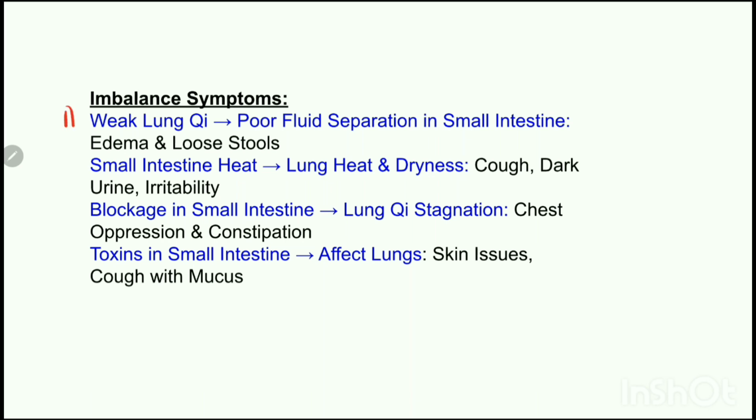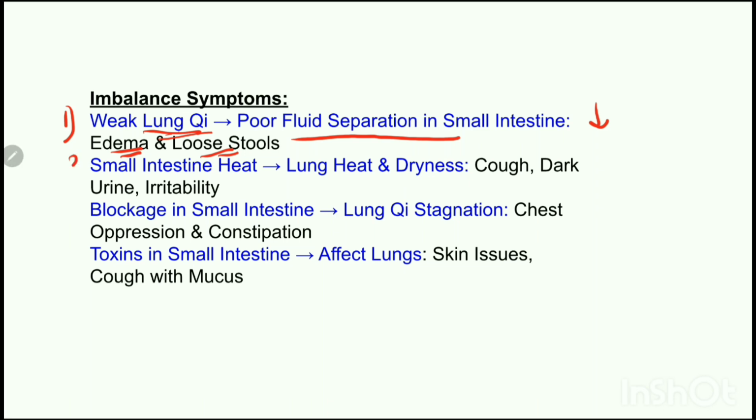The first one is if the lung chi is weak, it will lead to poor fluid separation in the small intestine. And if there is poor separation of fluid, then that will cause edema or loose stools. Why? Because weak lung chi fails to send energy downwards, leading to poor fluid processing in the small intestine. Now, this causes watery stools, fluid retention, and low energy.